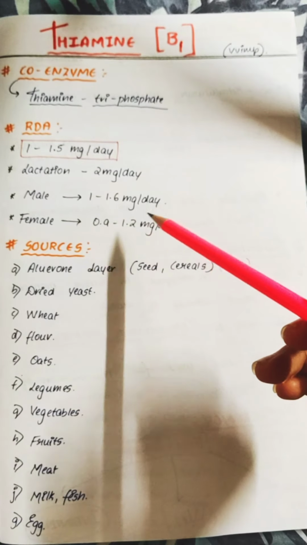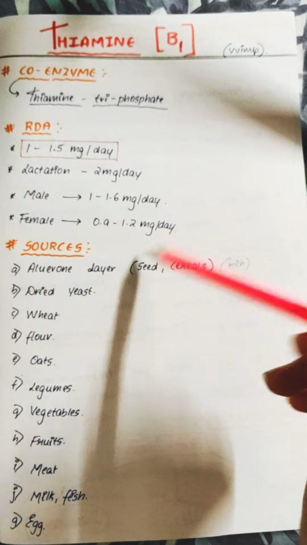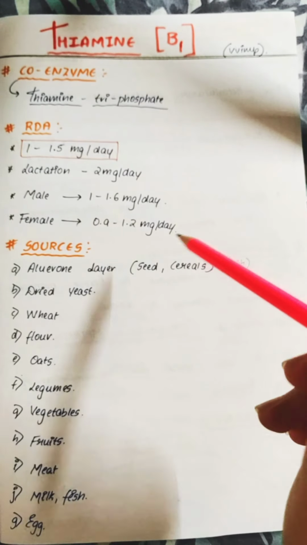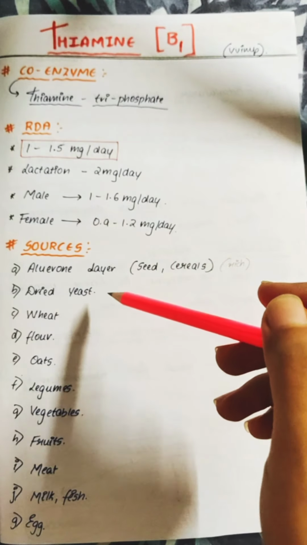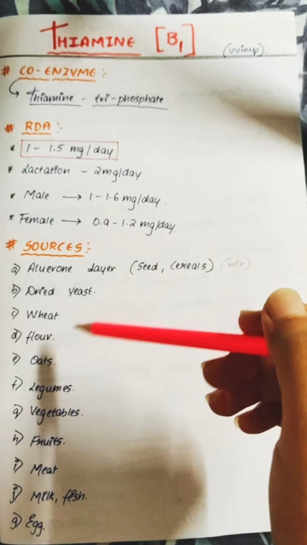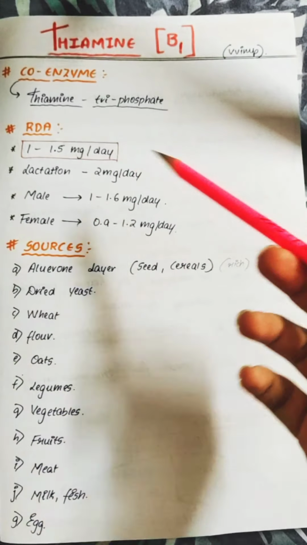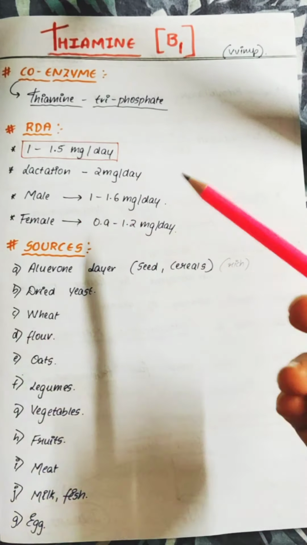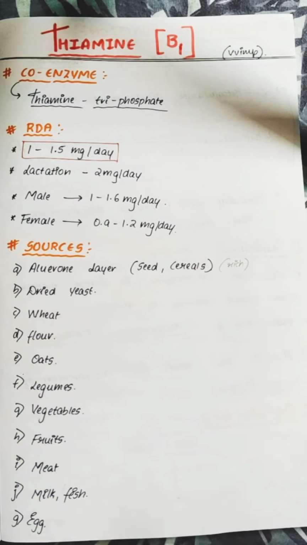We look at the sources of thiamine, that is vitamin B1. The aleurone layer, which is present in the seeds and cereals, is very rich in thiamine. Dried yeast, wheat, flour, oats, legumes, vegetables, fruits, meat, mutton, chicken, beef, milk, fish, egg, etc. All these are a very good source of thiamine.